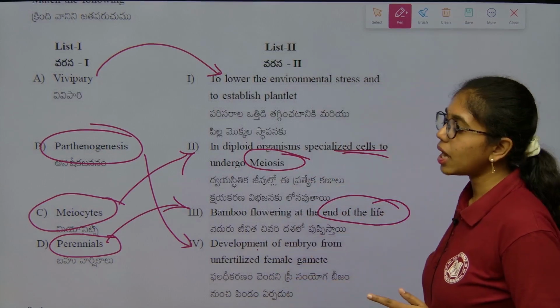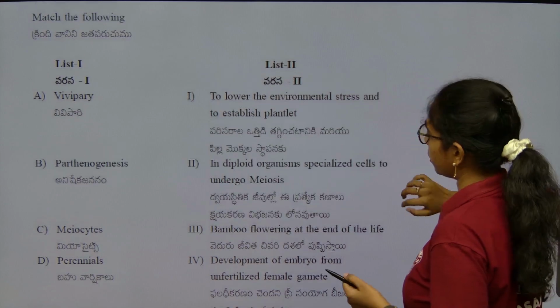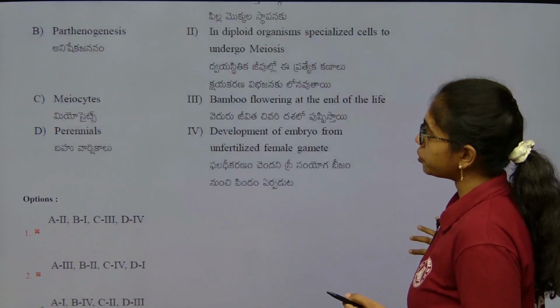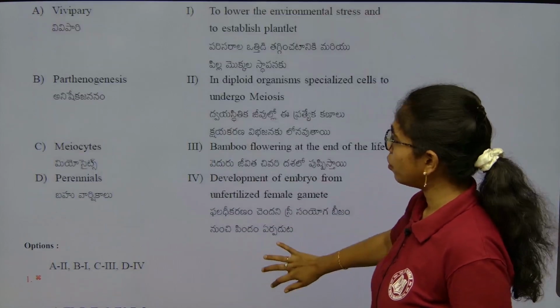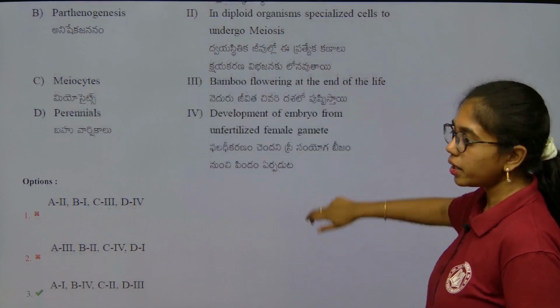So this is how we have to look into it, which is a combination of 2 chapters. Now if we look into the options, A will be 1, B will be 4, C will be 2 and D is 3. Fine. Next.